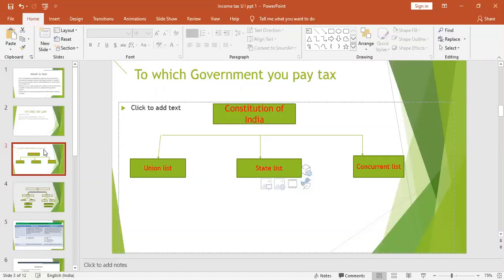And what is this Concurrent List? The Concurrent List is where both the central and state governments deal with civil and criminal subject matters. For example, you can say education, you can say marriage, etc. So this chart explains to whom you pay income tax. We pay income tax to the central government, and that is specified under entry number 82 under the Union List.